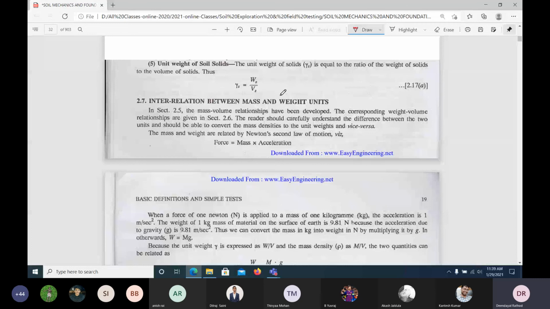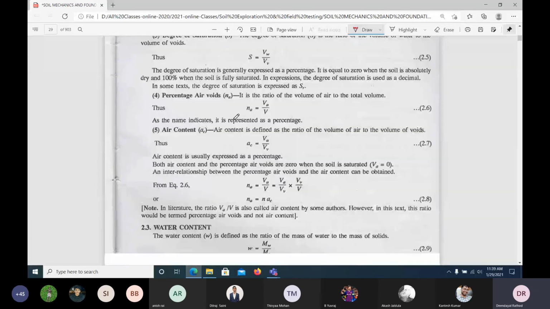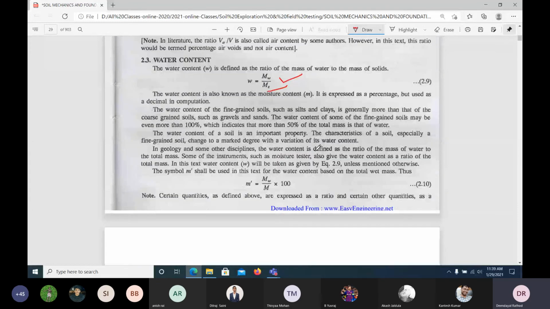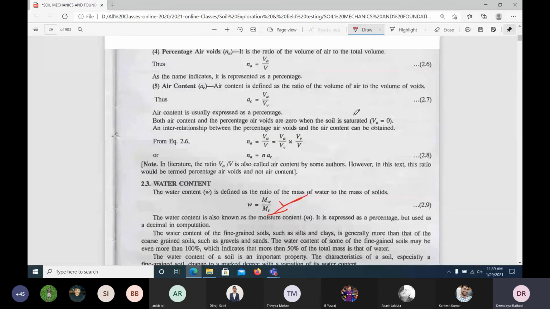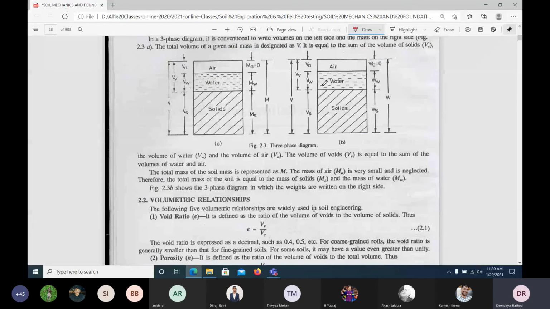In the first class, we have seen all these basic definitions like void ratio, porosity, degree of saturation, air content, percentage voids. Then after that, we have seen the water content, mass of water to mass of solids. Some books and some disciplines write whole mass, but here we have to take mass of solids only. So this is a three-phase system. Left side we have volume, right side we made it as a mass, and here on the right side we made it as a weight.